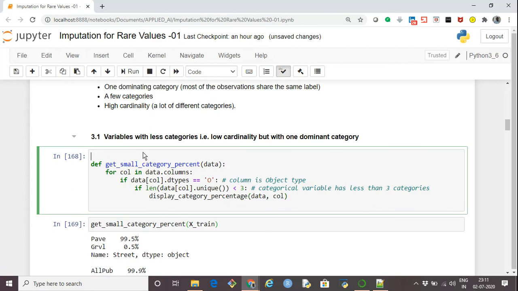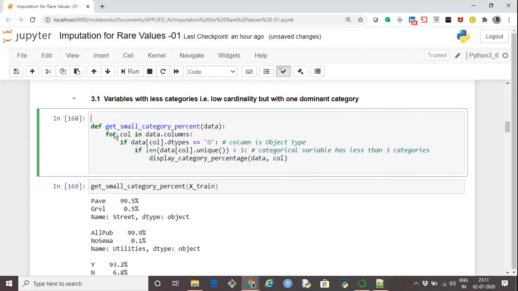Okay, so I've created a function which is called get small category percentage. Basically, I'll pass a data frame to this function, and it will first check the type of the column. For each of the columns, it will loop through and check the type of the column. If its type is O, that is, it is object type, and if the number of unique values for that column is less than 3, then we call it a low cardinality column.